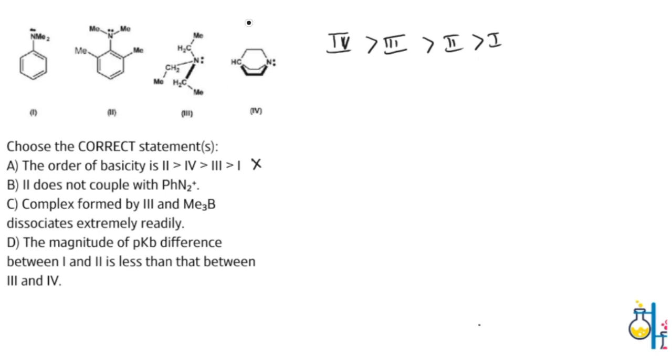The molecule 4, which is also called quinuclidine, is quite basic as compared to triethylamine. Because in triethylamine, since it is open chain, there will be steric hindrance. Therefore, the nitrogen lone pair will not take up the proton that easily. But in case of the quinuclidine molecule, because there is a cyclic structure, there is not much steric hindrance on this nitrogen. Therefore, the lone pair will be given to the proton easily. And also, the inductive effect is more as compared to the triethylamine molecule. That's why 4 is greater than 3.